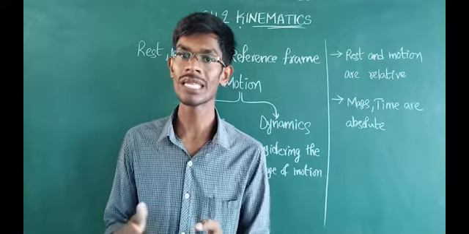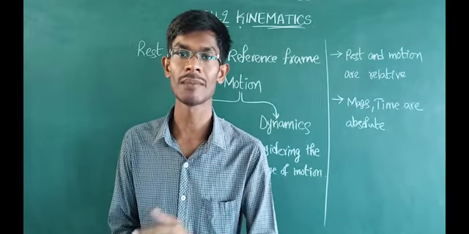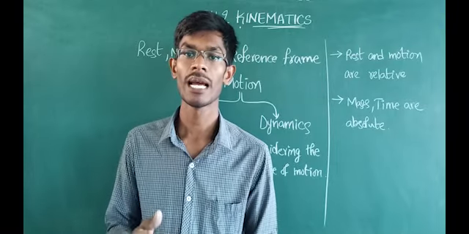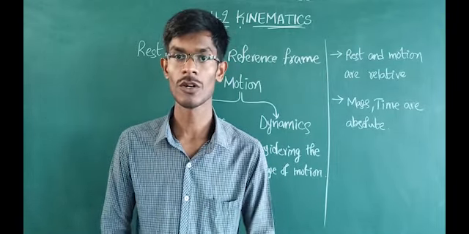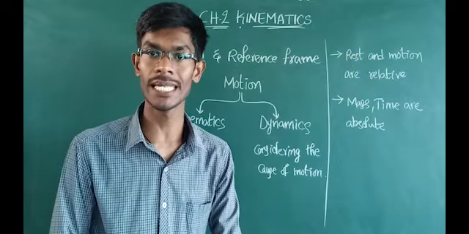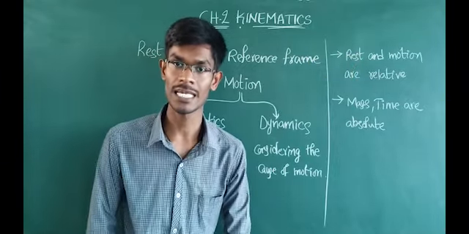So with respect to your reference frame, sometimes rest may appear as motion and motion may appear as rest. That's why rest and motion are relative terms in Newtonian mechanics or classical mechanics.